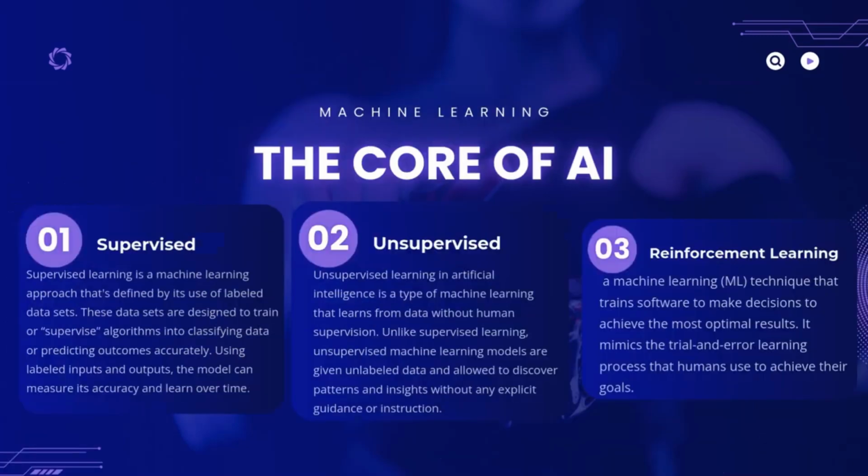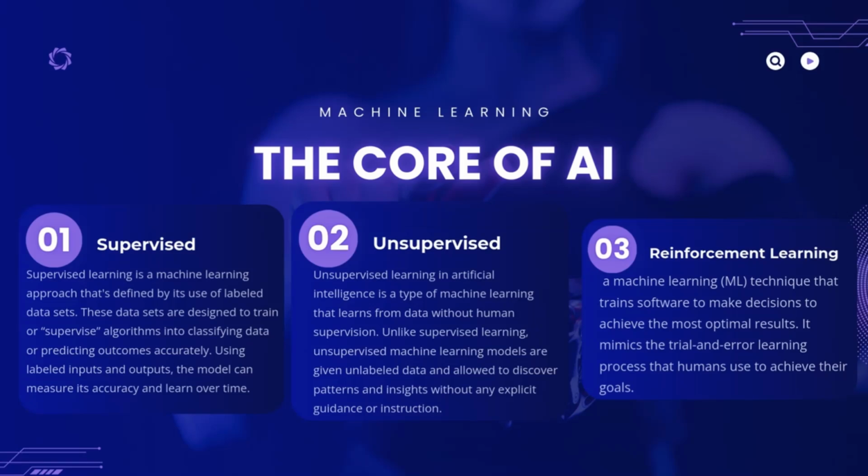Machine learning. The core of AI. Supervised learning is an approach that's defined by its use of labeled datasets. These datasets are designed to train or supervise algorithms into classifying data or predicting outcomes accurately. Using labeled inputs and outputs, the model can measure its accuracy and learn over time. Machine learning. 01. Supervised.